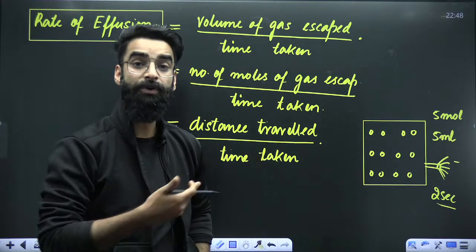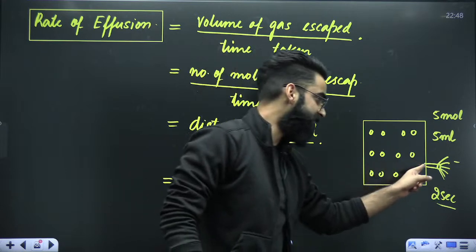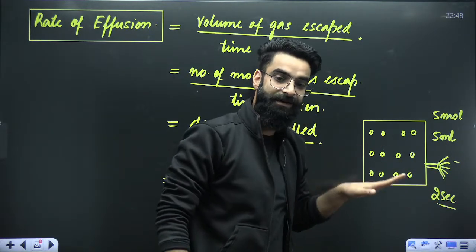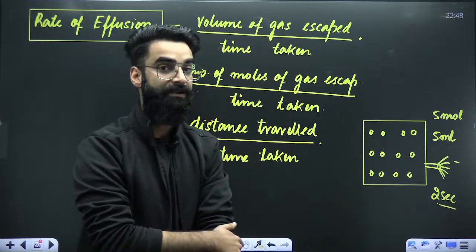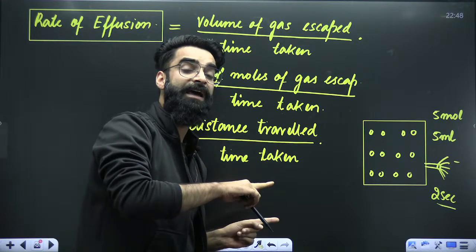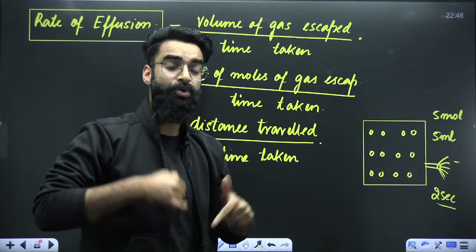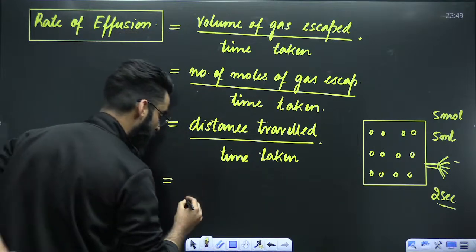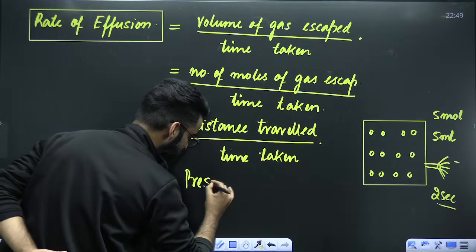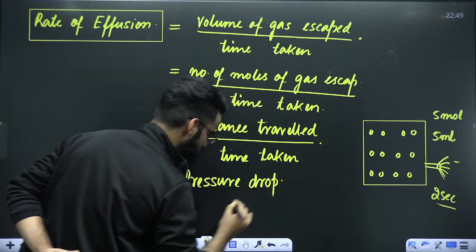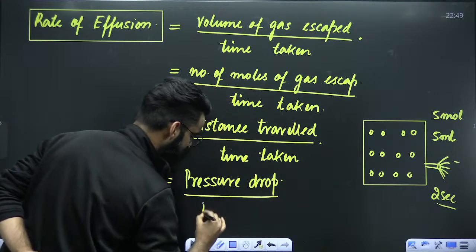So what is happening due to this effusion? When the gas is coming out of the container, the pressure of the gas inside the container starts to decrease. So my dear students, due to effusion, the pressure inside the container decreases. So you can define rate of effusion in one more way as well. It's going to be pressure drop, the decrease in the pressure of the gas inside, divided by time taken.